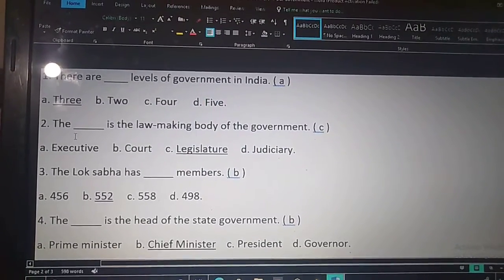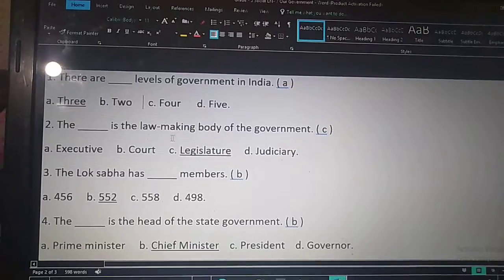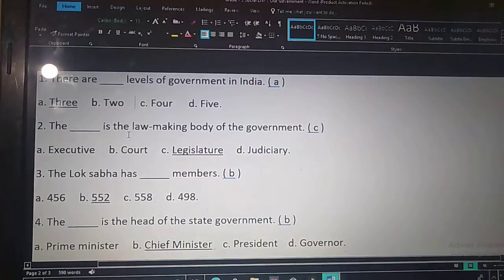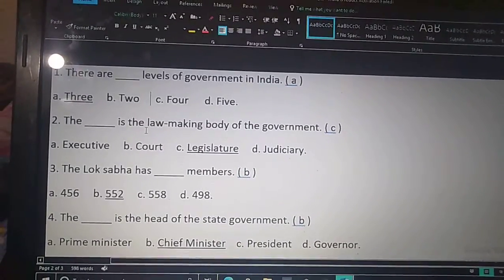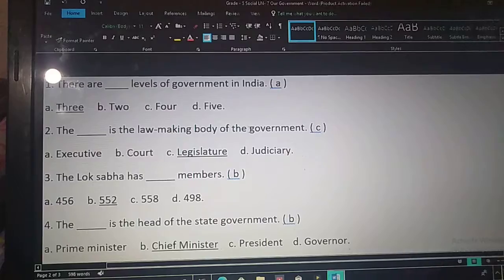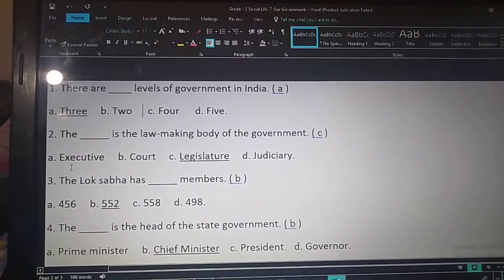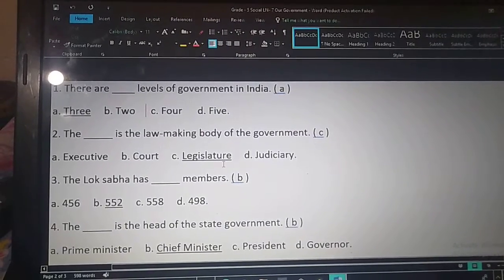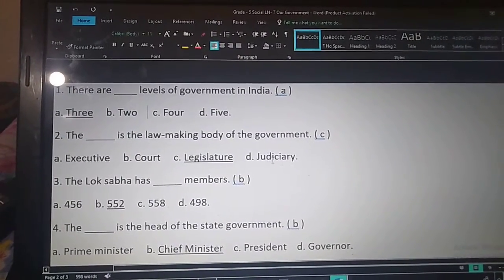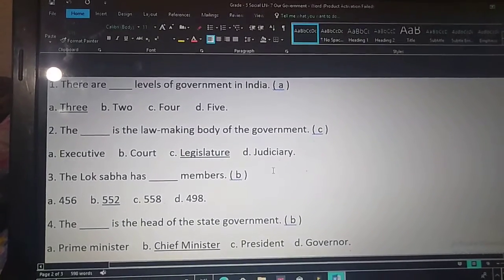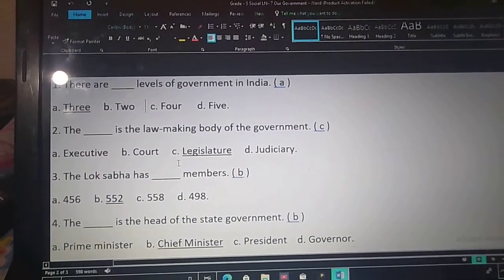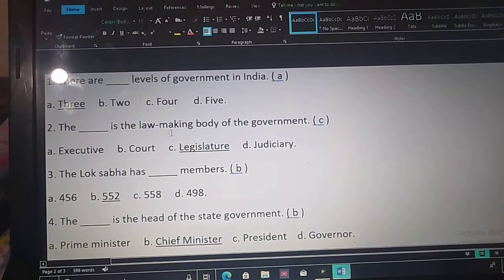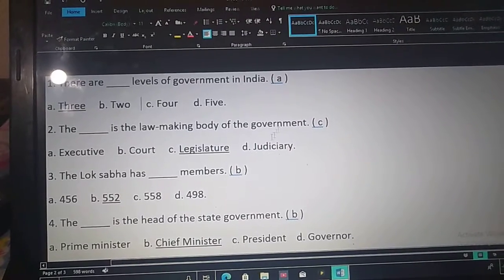Second question. The dash is the law making body of the government. Is it executive? Is it court? Is it legislature? Or is it judiciary? The legislature. Option C, legislature. The legislature is the law making body of the government.